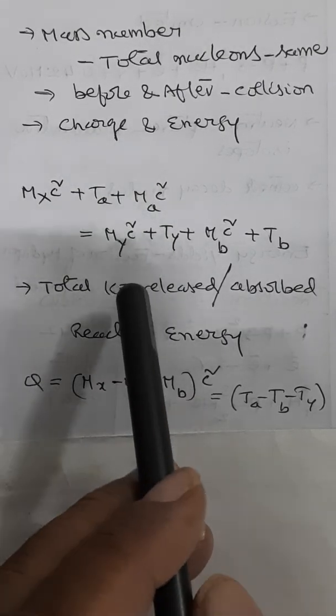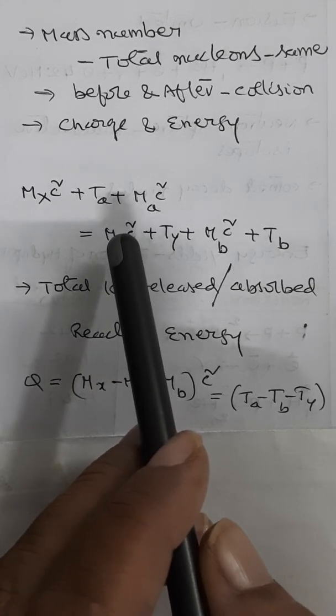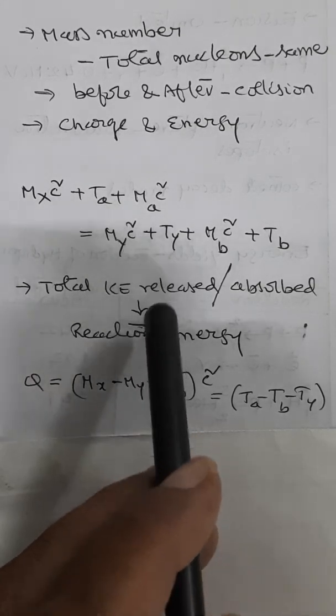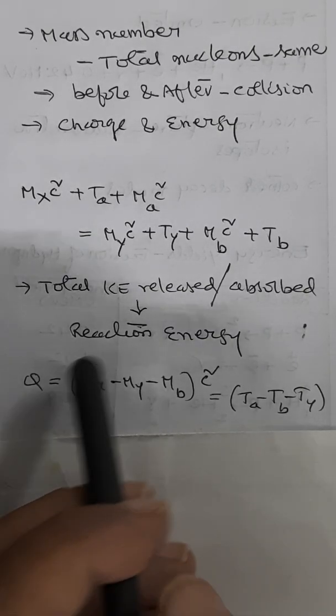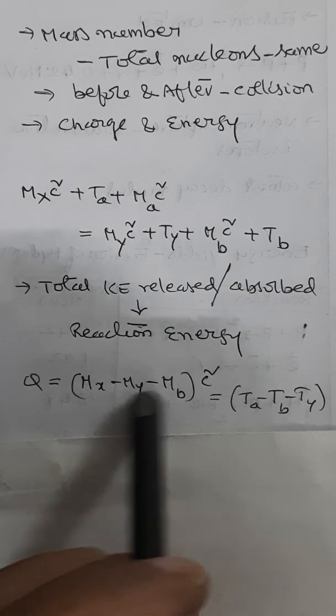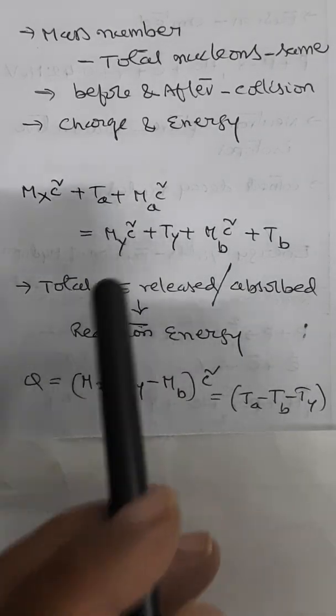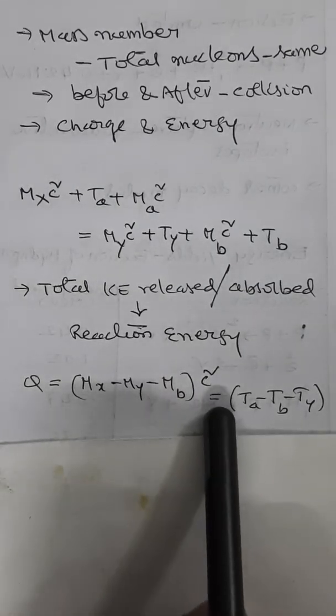The total kinetic energy released or absorbed is what is called the reaction energy, which is represented by the quantity of heat, therefore the term Q. If you simplify this equation and adjust terms on either side, plus and minus, you will get this equation.